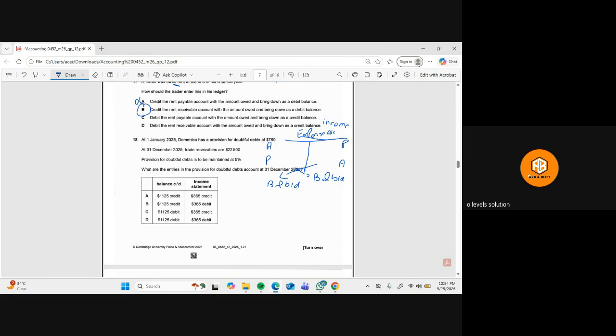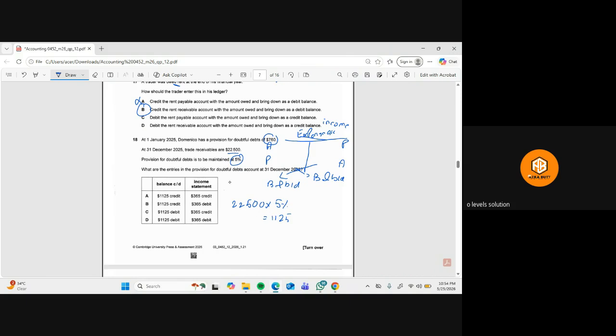So what are the entries in the provision for doubtful debt account at 31st December 2025? Okay. So here, as you can see, the provision for doubtful debt at the start of the year is 760. And then at 31st December, the provision for doubtful debt is to be maintained at this. So first of all, let's see what is the provision for this year. So this is equal to 1125. So 1125, definitely by 1125, the provision account will carry it.